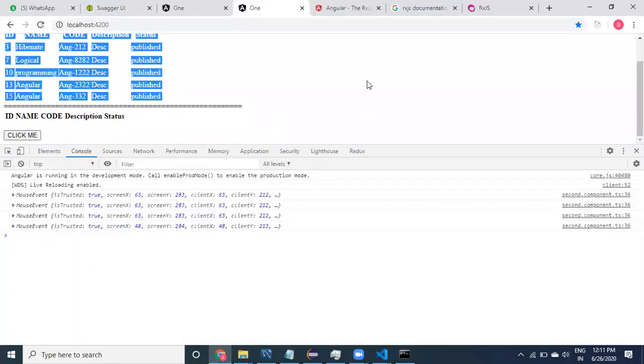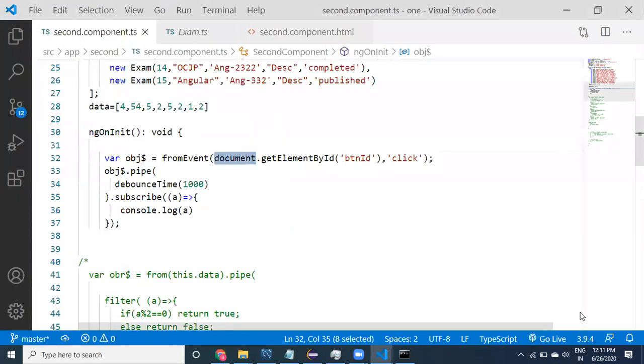Now I am clicking on the document, not on the button, so no mouse event is captured in the console. It will be captured only on the particular button. This is basically related to object; whatever object you want, you can provide it.